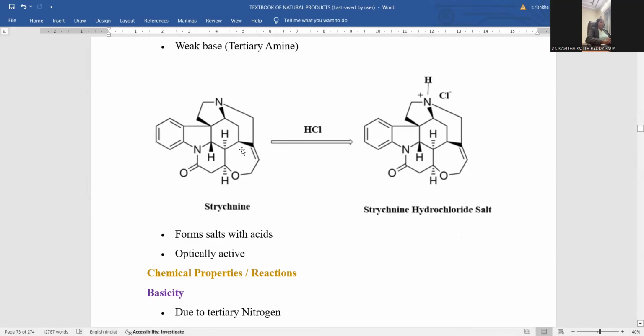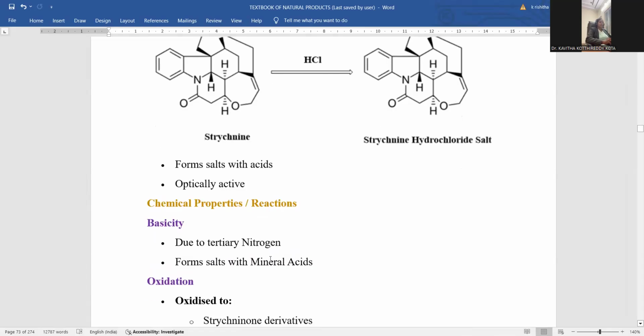Optically active: you can notice which carbons are optically active. Here is a carbon which is optically active in nature. Here is a carbon you can notice optically active. Here is a carbon optically active. Here is a carbon not optically active. So one carbon, two, three, four, five, six: six chiral carbon atoms are located within the strychnine molecule. That's the reason why it is optically active in nature.